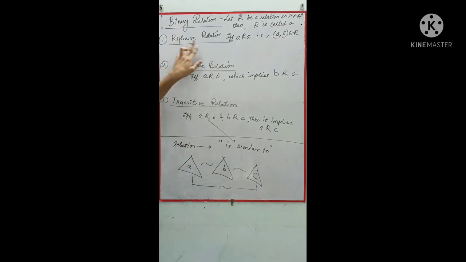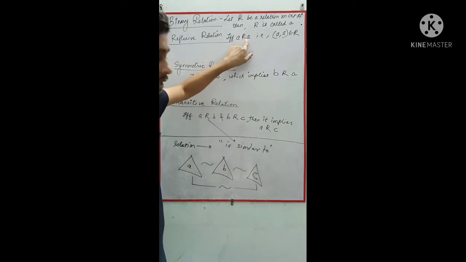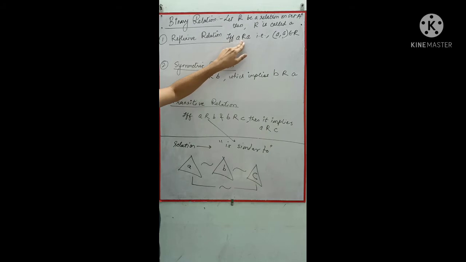I have taken a triangle and given the relation R as "is similar to". A triangle is always similar to itself, so that is how it is reflexive, symmetric and transitive.